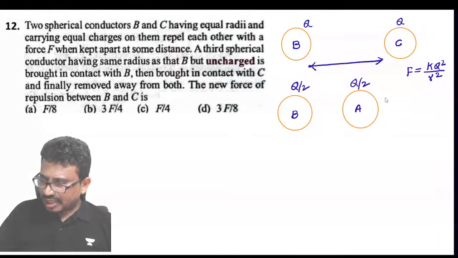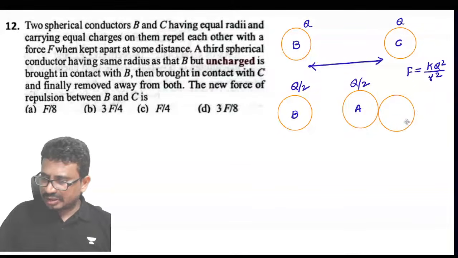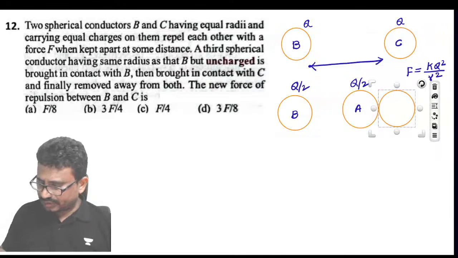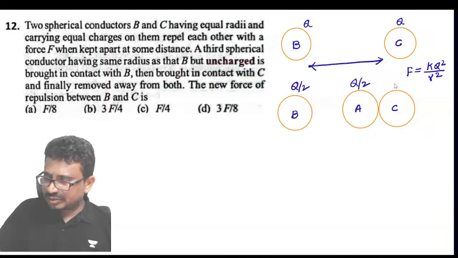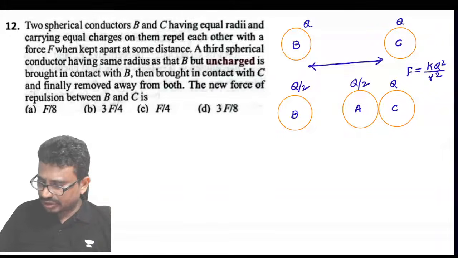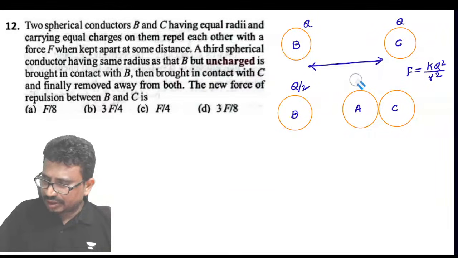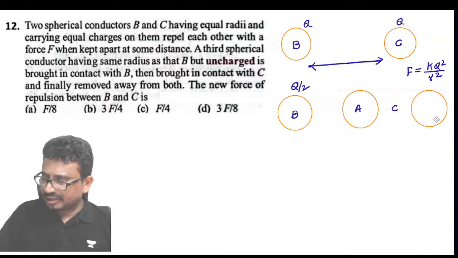Next, this is in contact with C now. C initially has a charge of Q. When it is separated, how much charge will it contain here? 3Q by 4 now, and separated here. This is also separated.